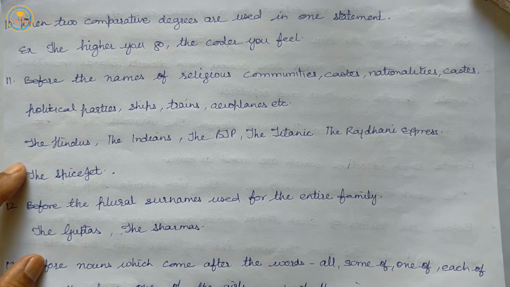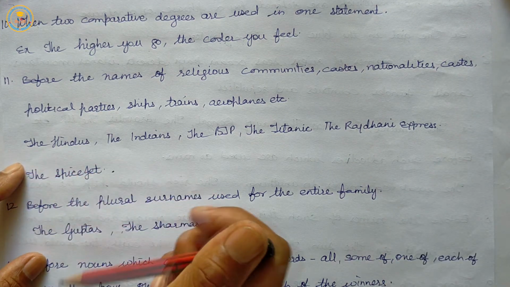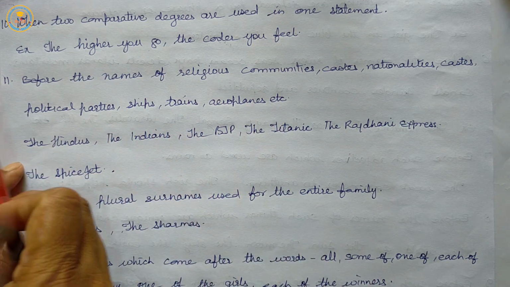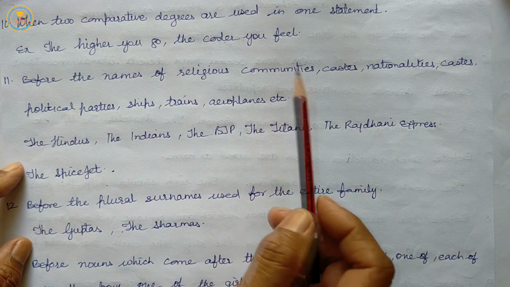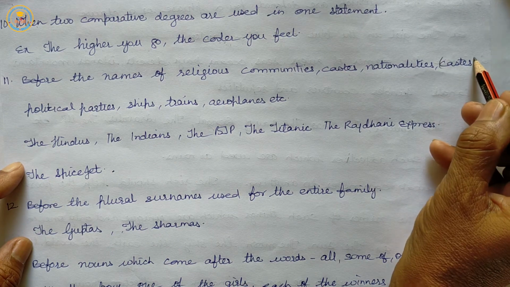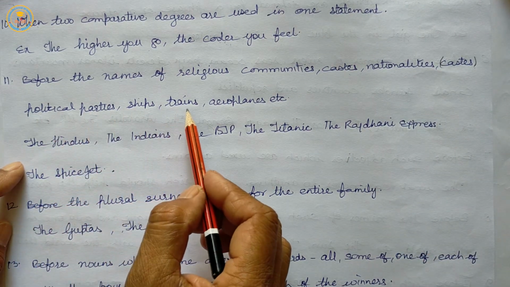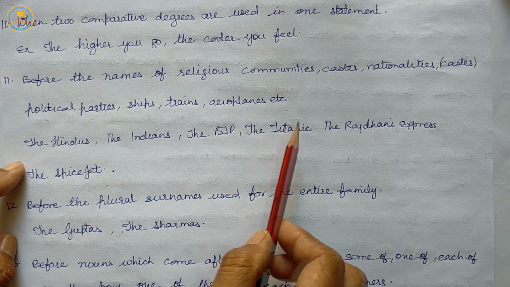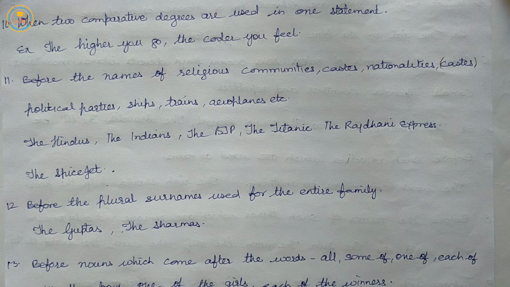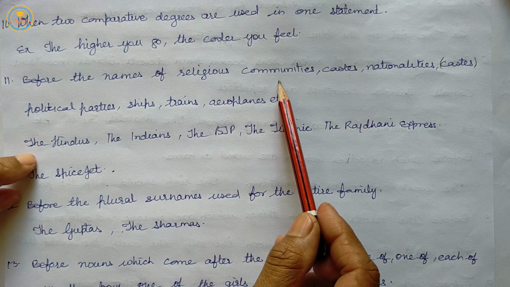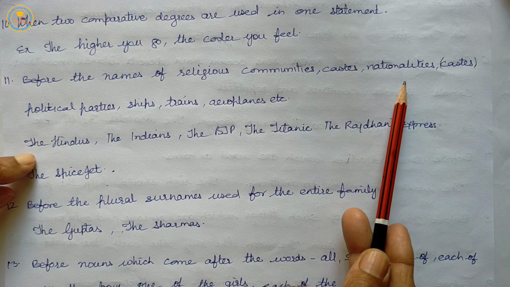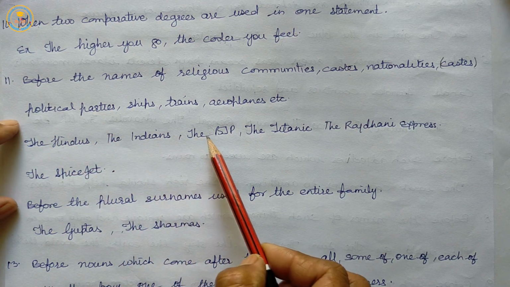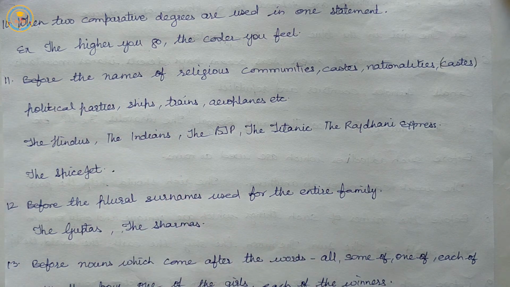Before the names of religious communities, castes, nationalities, political parties, ships, trains, aeroplanes, etc. Example: the Hindus, the Indians, the BJP, the Titanic, the Rajdhani Express, the SpiceJet.